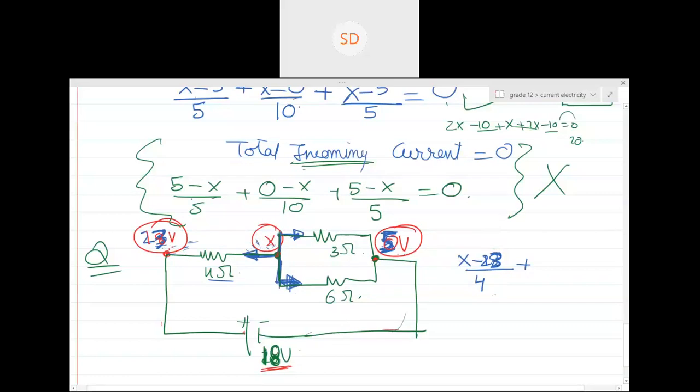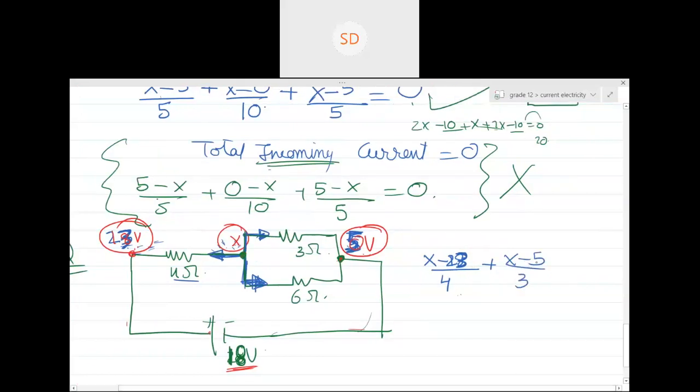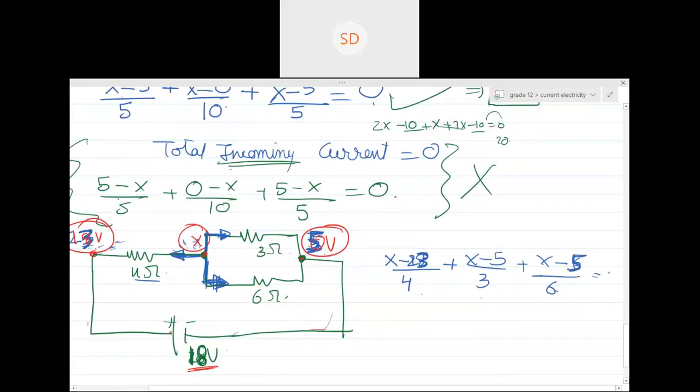So (X minus 23)/4 plus (X minus 5)/3 plus (X minus 5)/6 should be equal to 0. Can you solve this for me and find the value of X?